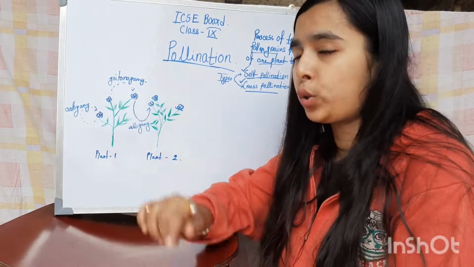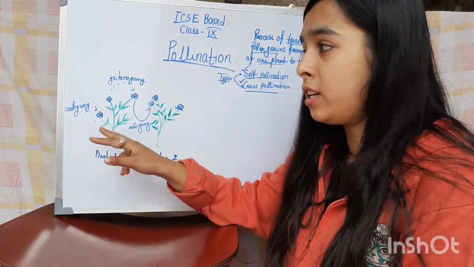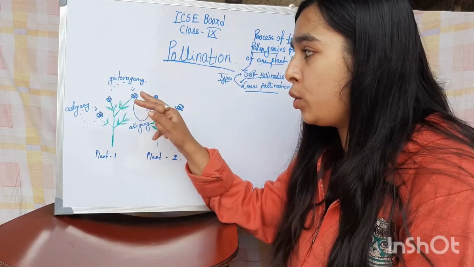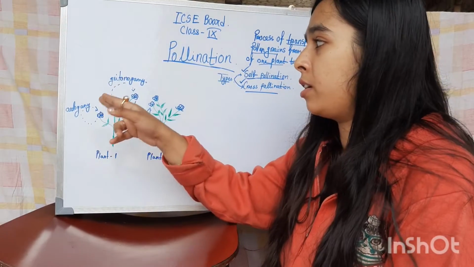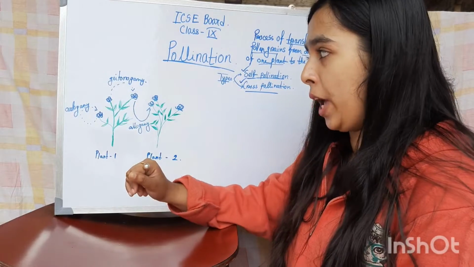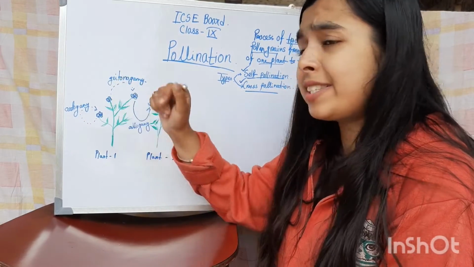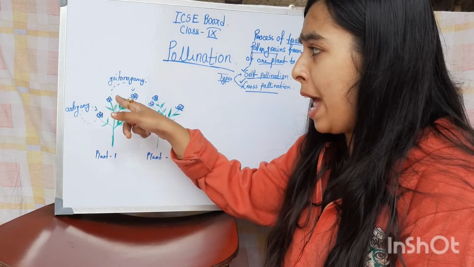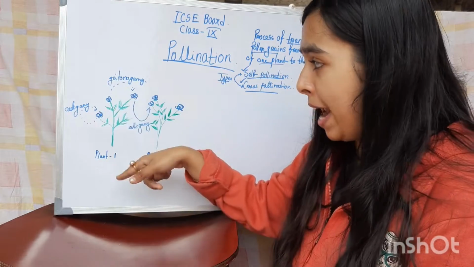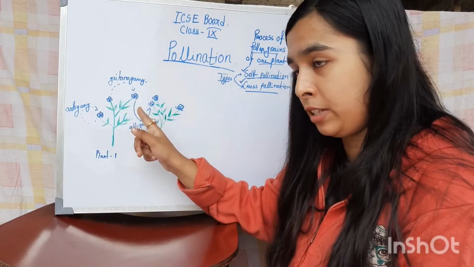So what is autogamy then? Autogamy is when the pollen grain of a single flower of a particular plant falls on the stigma of that same flower. Okay? So that is autogamy. Auto means self. What is geitonogamy? When the pollen grain of a flower of a plant falls on a different flower of that same plant, that is geitonogamy.